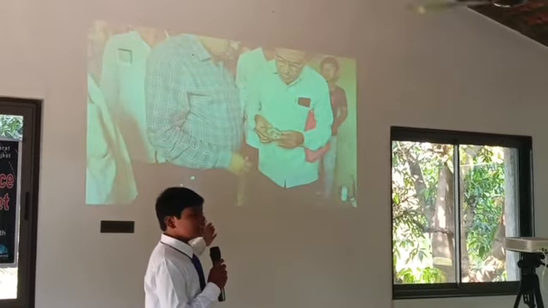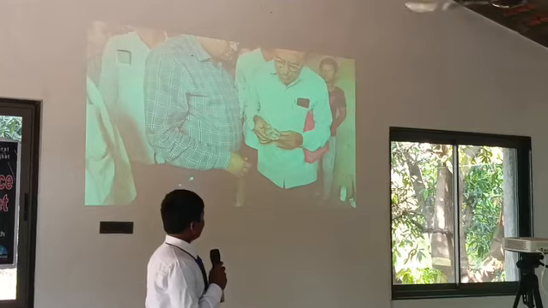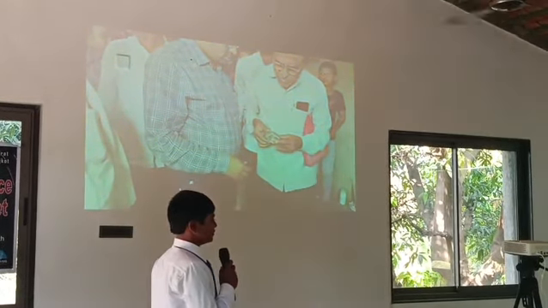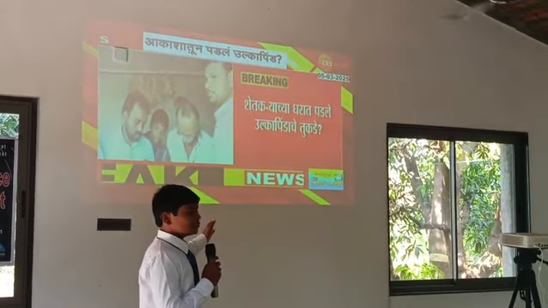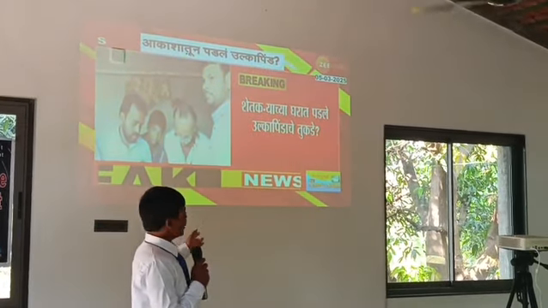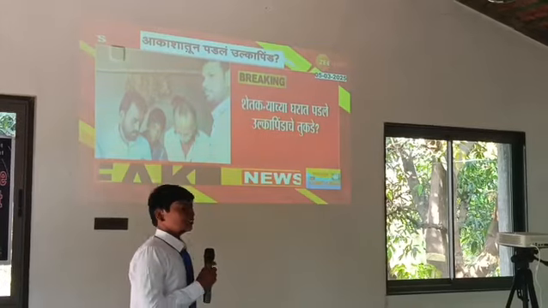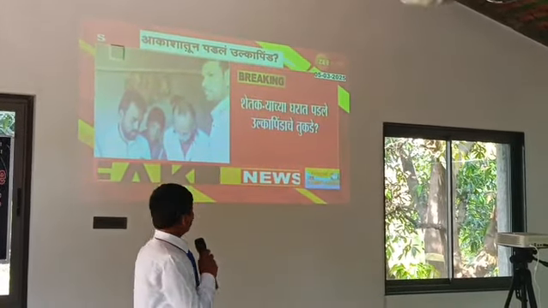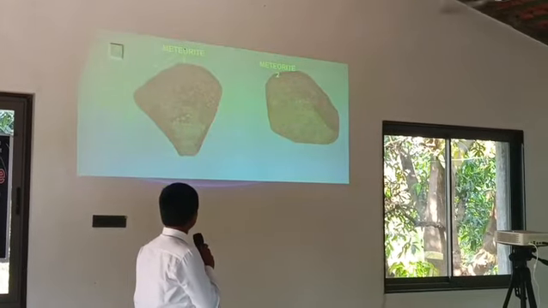Next. So this is the image where he is doing the inspection survey and all the villagers are behind him looking. Next. So this is the news which came on 5th March about a stone fallen in a farmer's home in the afternoon.